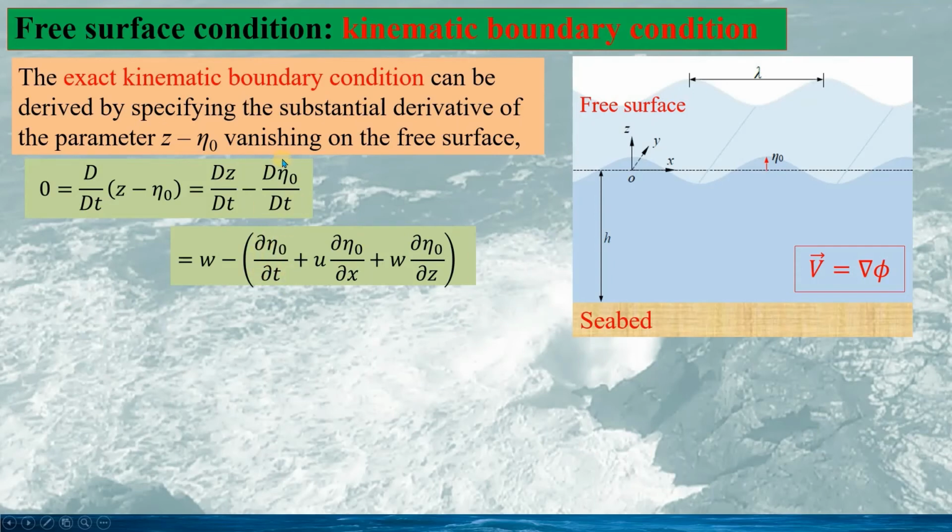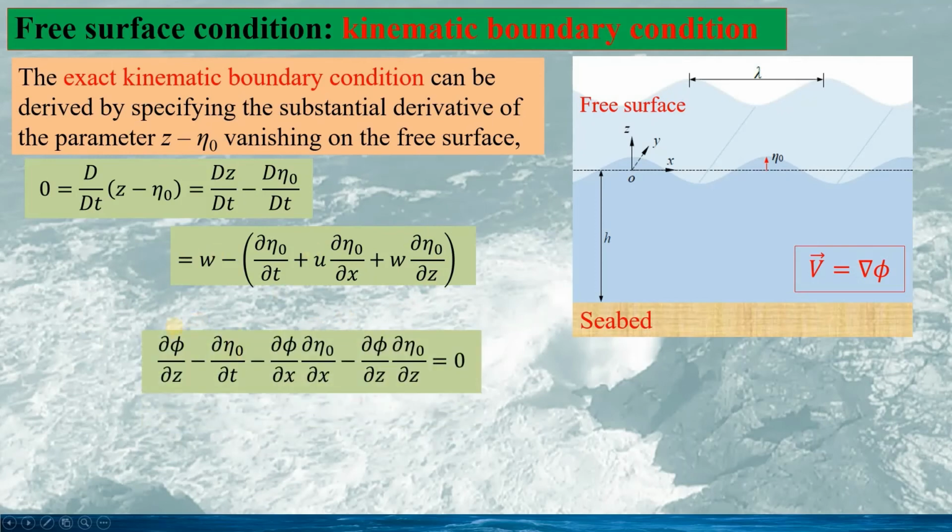So the calculation of the substantial derivative of eta 0 with regard to t is given by the partial differentiation of eta 0 with regard to t plus this and this. And we can write this term using the velocity potential function. W is the differentiation of phi with regard to z. U is the partial differentiation of phi with regard to x.